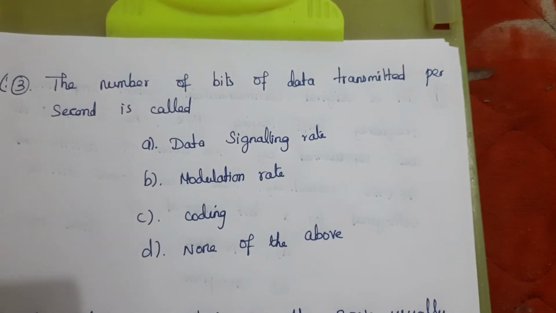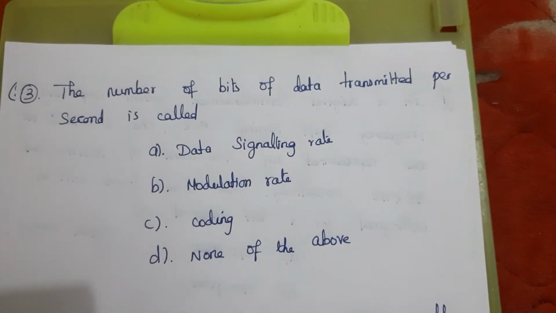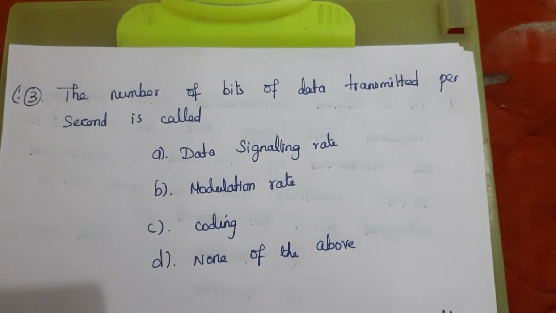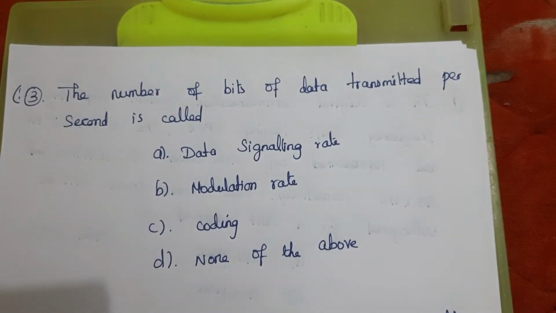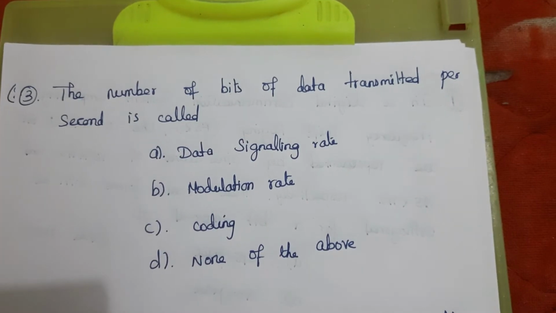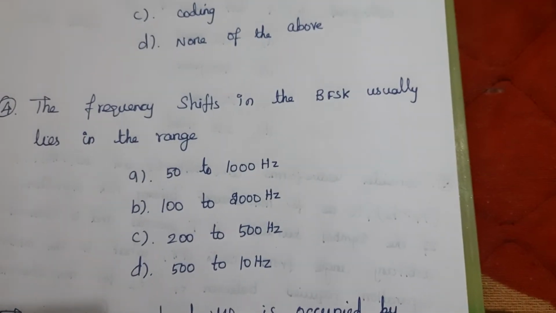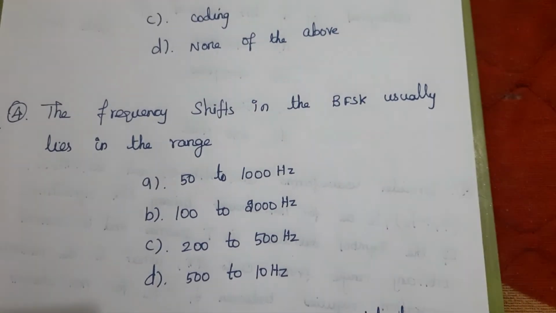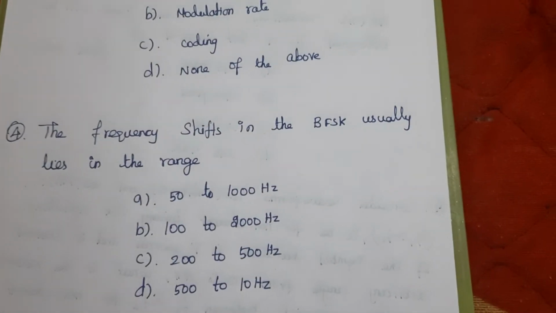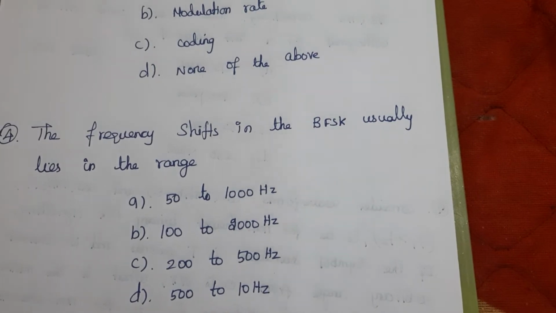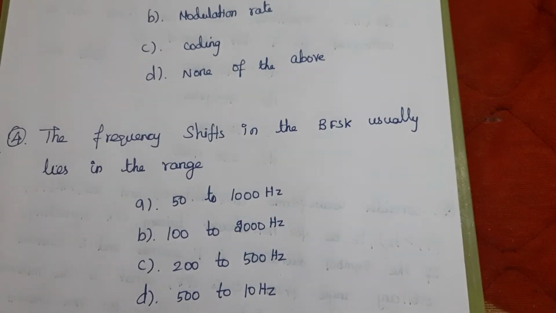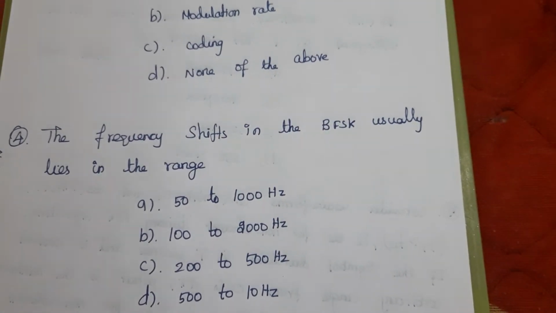Third question. The number of bits of data transmitted per second is called. Fourth question. The frequency shift in the binary FSK usually lies in the range.